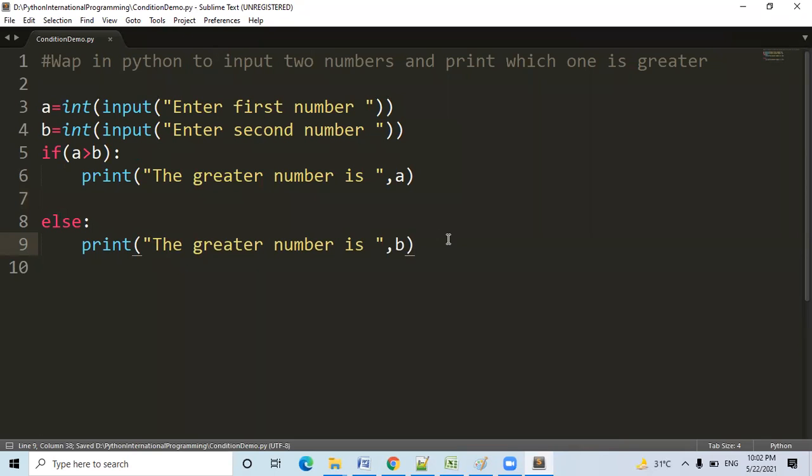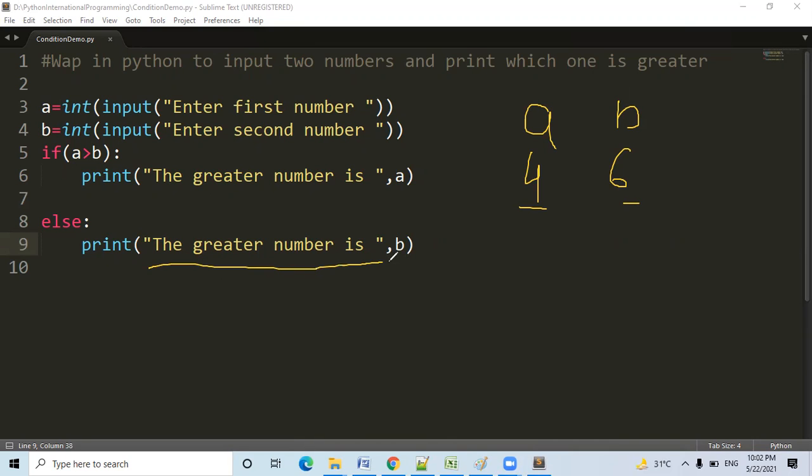I've saved this program. I just want to do a very small dry run. Suppose I have taken a as 4 as an input and the value of b is 6. Let me check. Is a greater than b? No, the condition is false. When the condition is false, control immediately transfers to the else part. See, 4 is not greater than 6. So the condition is false, so I will come to the else part. Then this statement will print the greater number is b, that is 6.